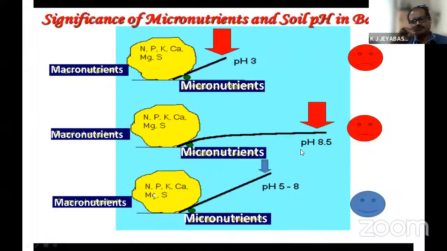Then when it comes to the significance of micronutrients, with some practical experience, I want to explain how micronutrients play a major role in the uptake of macronutrients. For example, I am comparing the macronutrients to a big rock existing on our footpath, which is hindering our mobility. We just want to remove it.